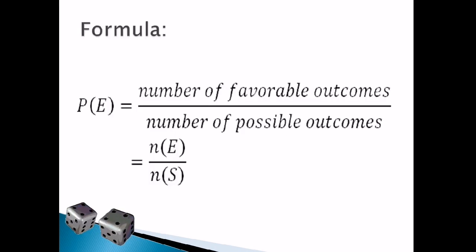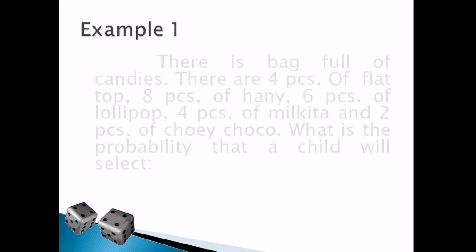So therefore, it is given by the formula P of E, or the probability of an event, is the number of favorable outcomes over the number of possible outcomes, or N of E over N of S. So, napakadali lang. Ito yung gagamitin nating formula para makuha ang probability ng given event. And take note, there are different experiments na ma-encounter natin in terms of getting the probability of an event. Okay? So, pwedeng rolling a die, standard deck of cards, spinner, etc.